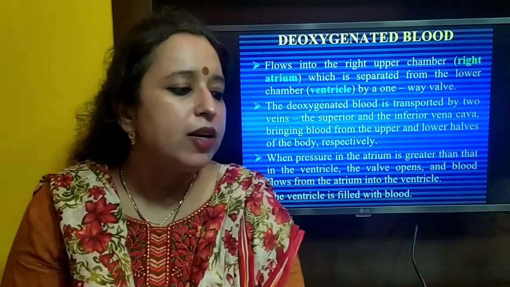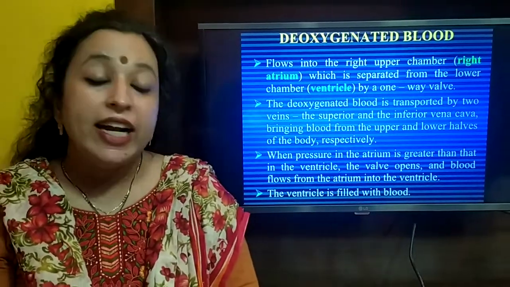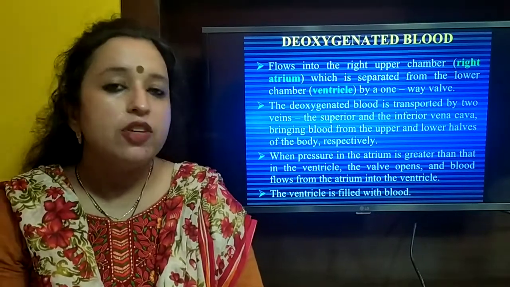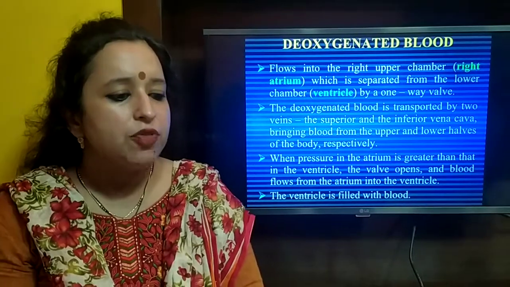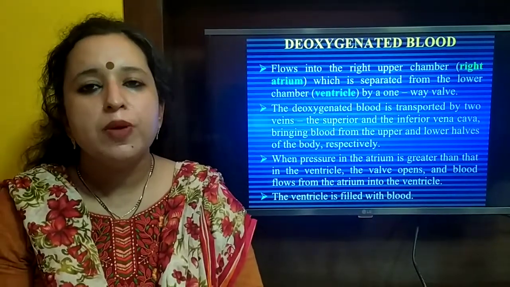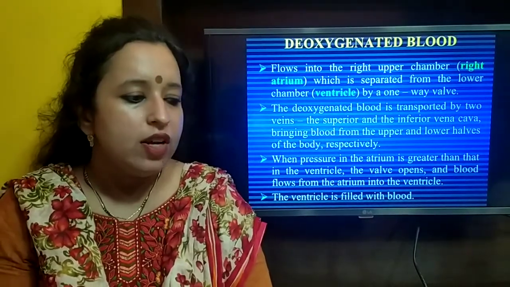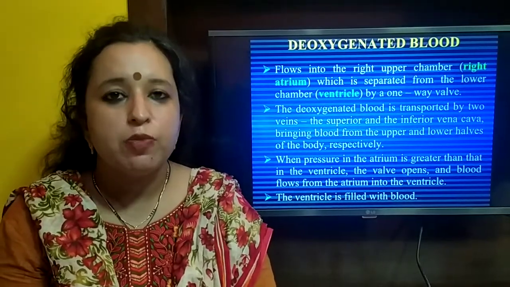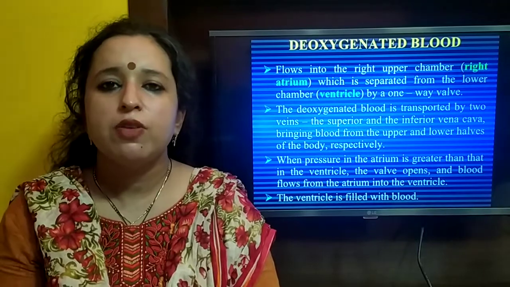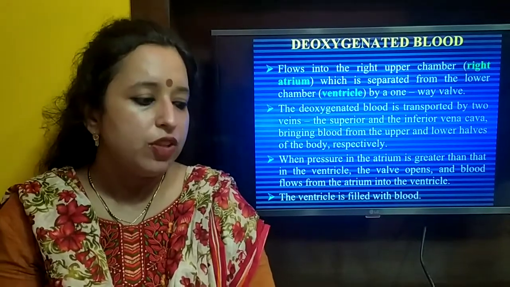So deoxygenated blood flows into the right upper chamber of the heart, which is separated from the lower chamber by a one-way valve. The deoxygenated blood is transported by two veins, superior and inferior vena cava. Superior vena cava brings blood from the upper part of the body, whereas inferior vena cava brings blood from middle and lower part of the body.